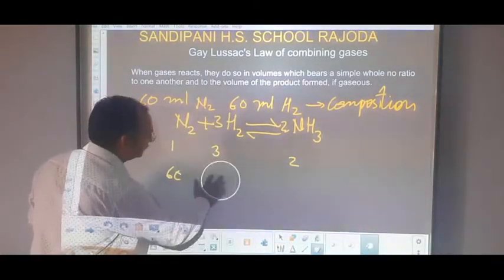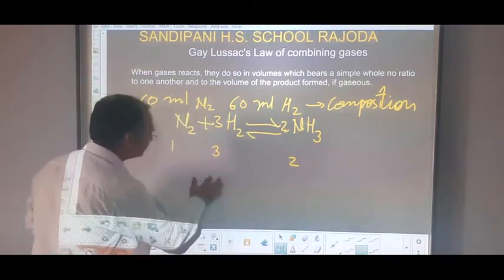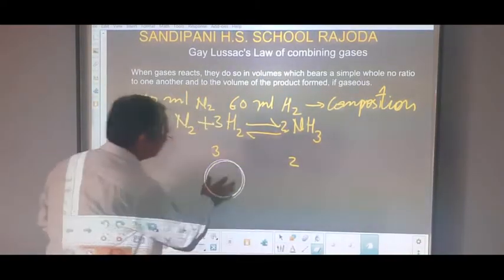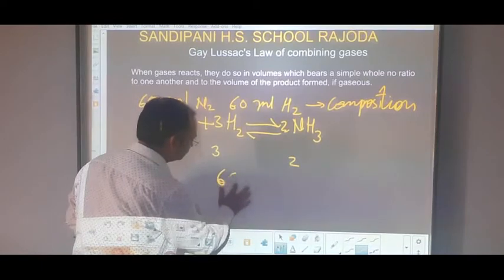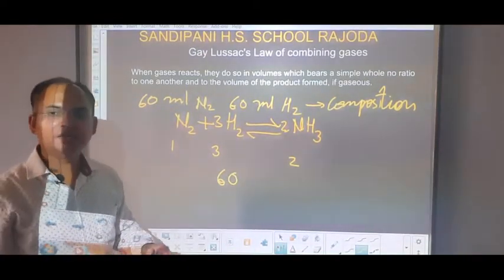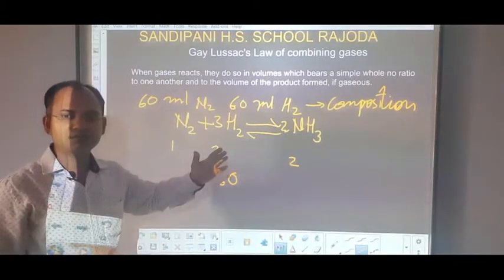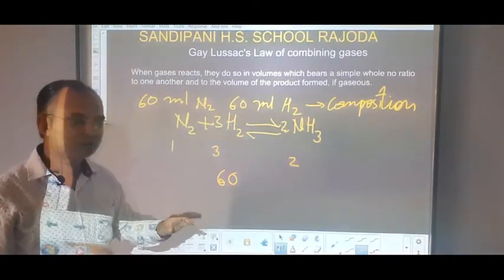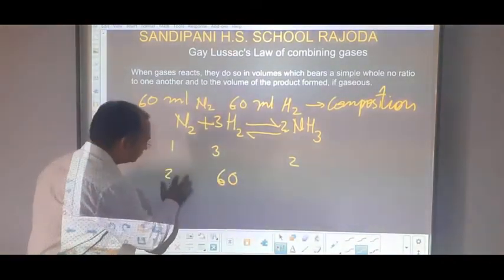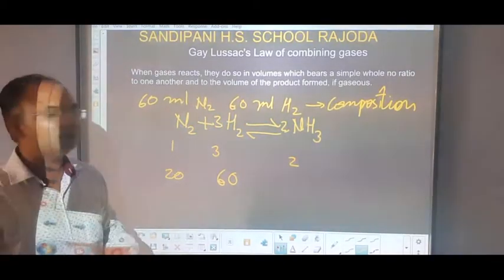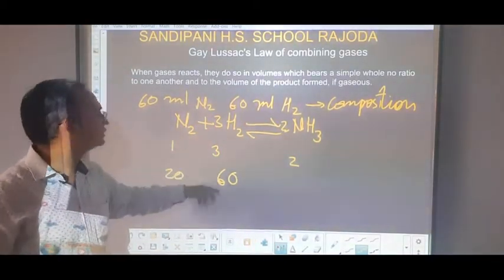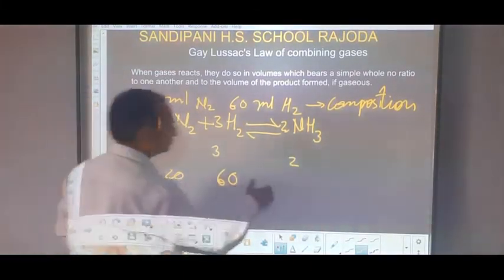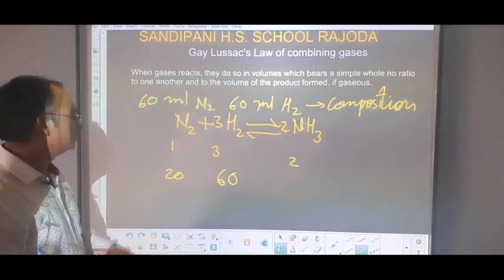In order to go in the reverse direction, let's see, we have only 60 ml of hydrogen gas, and in order to combine with the 60 ml of hydrogen gas, how much nitrogen gas will we require? It will be 1/3 of the hydrogen gas. So 1/3 of 60 will be 20. So 20 ml of nitrogen will combine with 60 ml of hydrogen in order to form 2 volumes of ammonia.